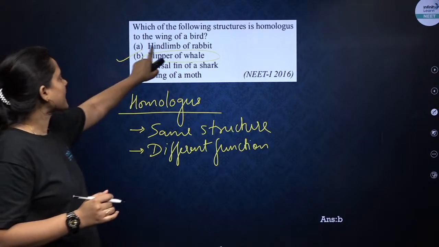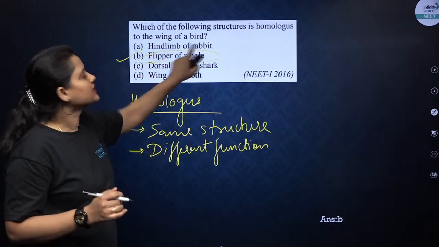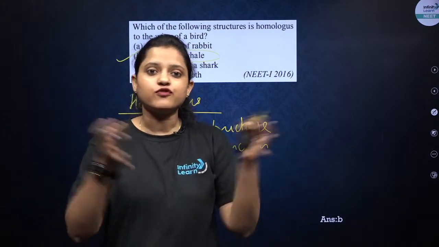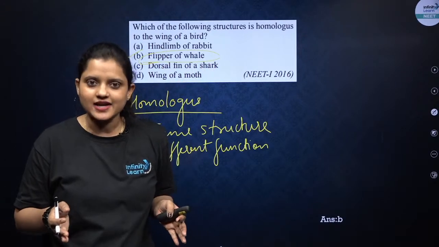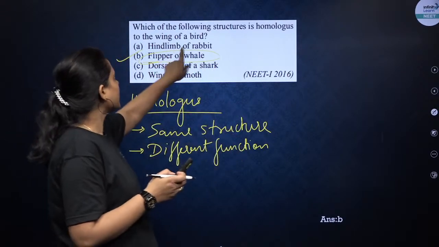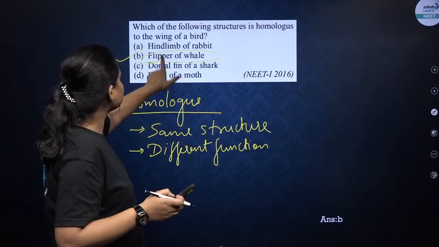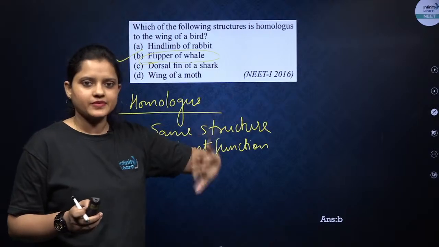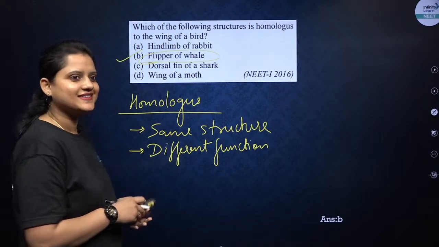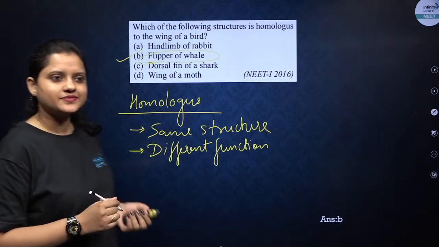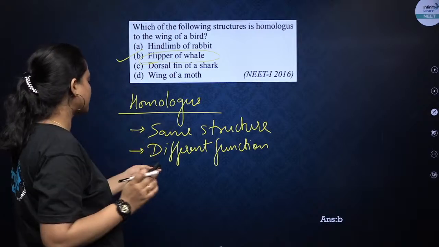Why not A? I'll tell you. Hind limb of rabbit. They are talking about the hind limb, beta, not the forelimb. In the wings of a bird, the forelimb is modified, right? In option A it is written hind limb of rabbit, so this is different. The correct option is B. Flippers of whale. Both are forelimbs with the same structure but different function. Understood? Fine? Okay, let's come to the next question.